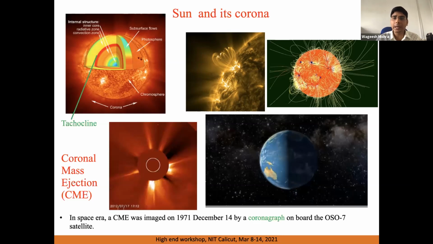Solar wind is a flow of plasma from the sun, and one hypothesis by Parker was made in 1958 that solar wind must exist because of the high temperature of the corona. However, there were indirect inferences that solar wind is coming from the sun because of the comet tails. We can see on the left side of the picture that when a comet enters the inner solar system, it forms a gas and dust tail.